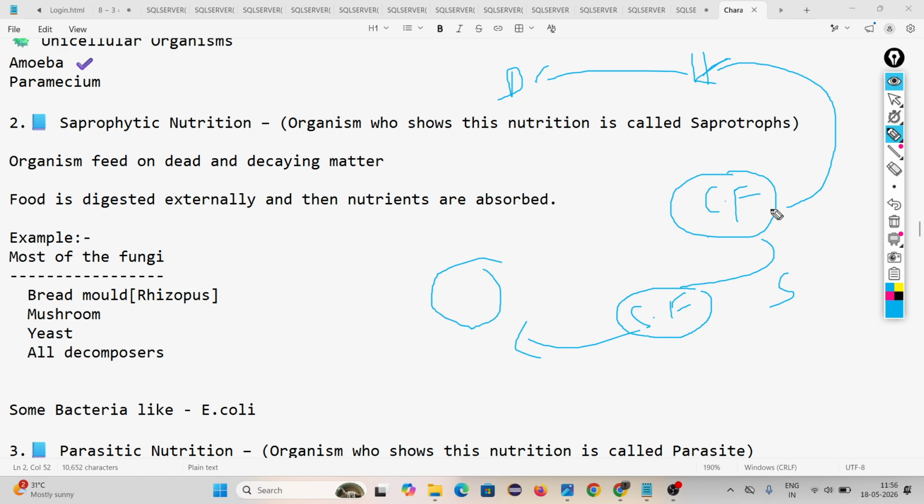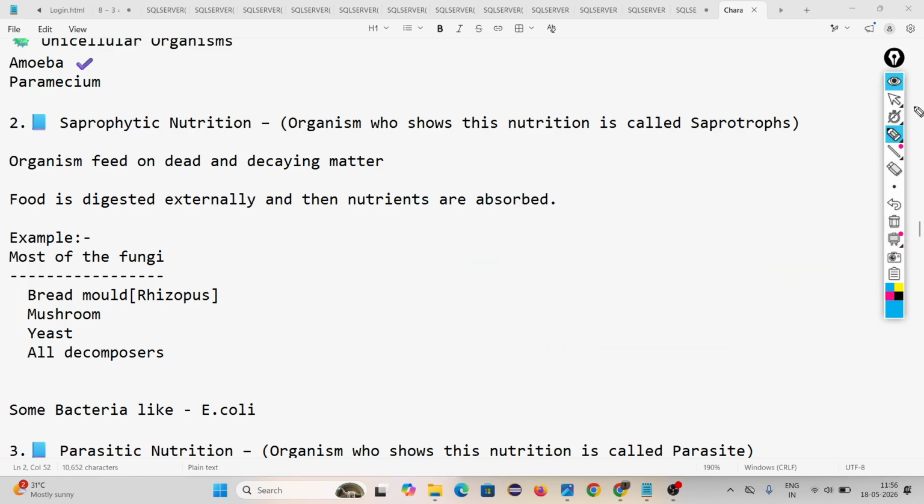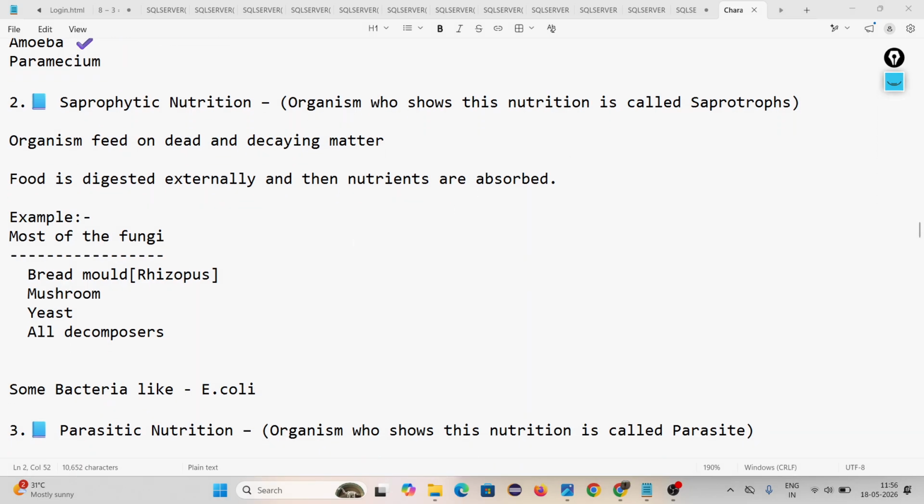We take complex food and inside our body we convert it into simpler substances. But in case of saprophytic nutrition, they convert this complex food into simpler food outside the body. Means digestion is happening outside, externally. Here digestion is happening internally. This is the main difference between holozoic and saprophytic nutrition.